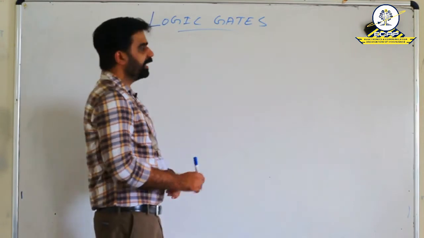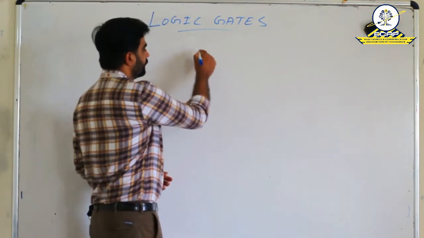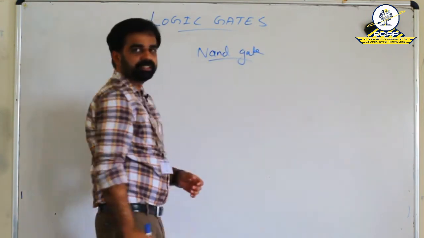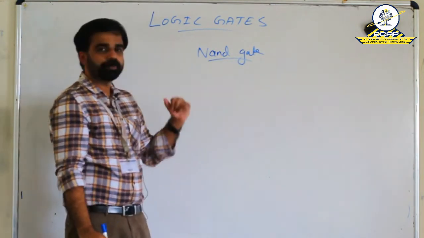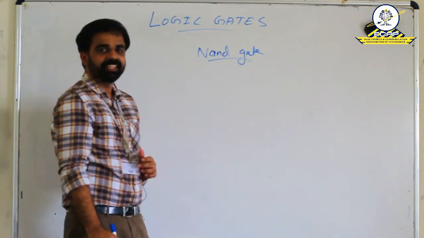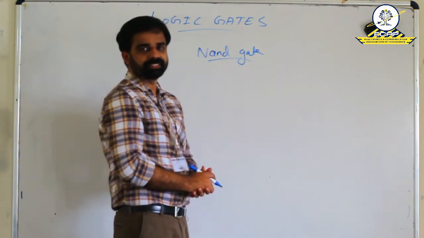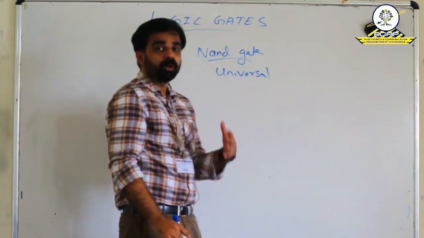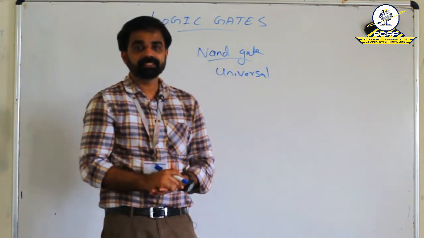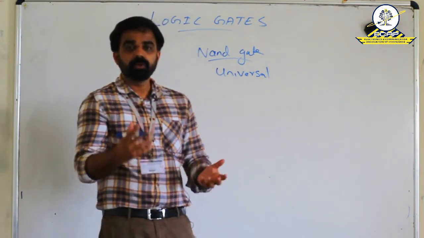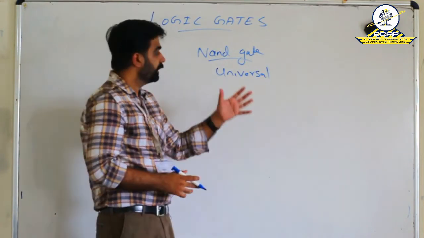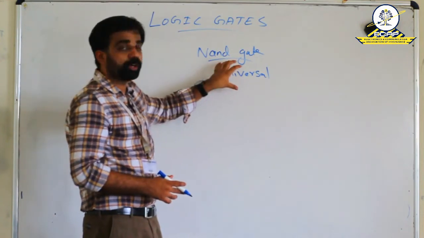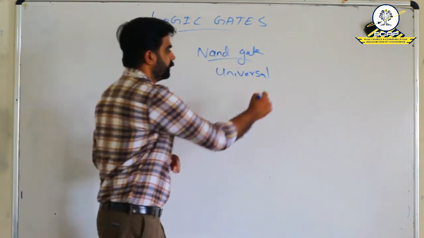Now we can see the next gate, that is NAND gate. One of the most important specialities of this NAND gate is that it is considered to be a universal gate, because all the basic logic gates such as AND, OR, NOT, XOR, XNOR, etc. can be constructed by using this NAND gate. So, this is one of the universal gates.